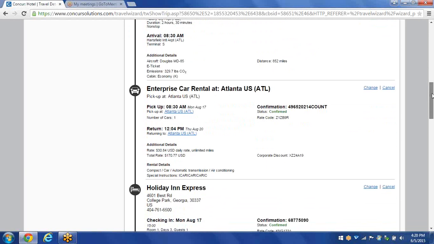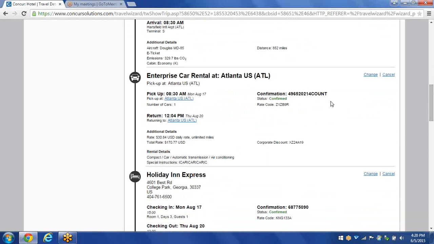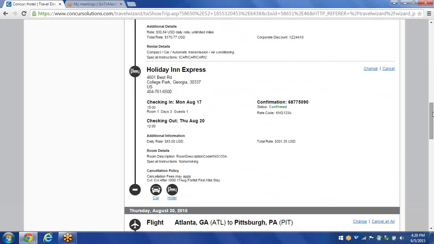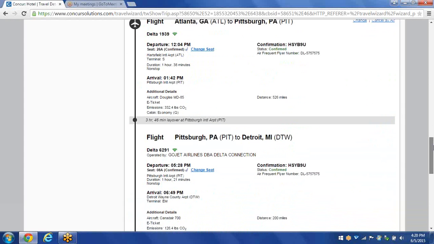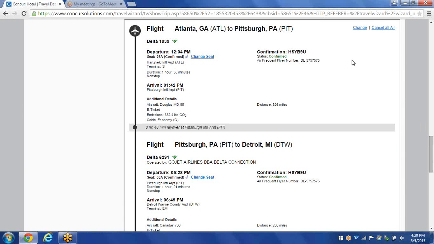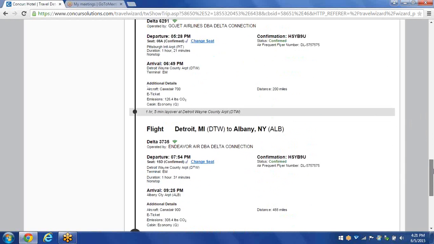So scrolling down a little bit more, here's my rental car information, where once again, in the upper right-hand corner, I can change and cancel. My hotel reservation, which once again, I can change and cancel in the upper right-hand corner. And right below that, if I forgot a car or hotel, I can click on any of these icons right here. And then finally down below, my return flight home, where I can change, cancel all air, and of course change my seats on any segment of my flight.